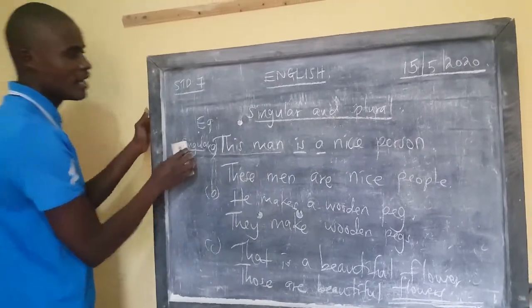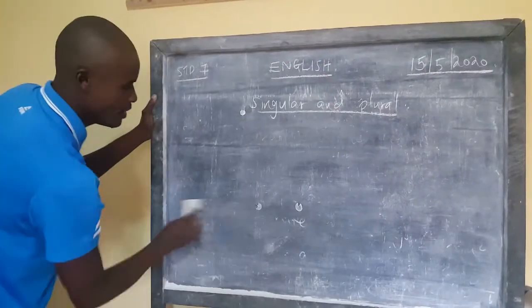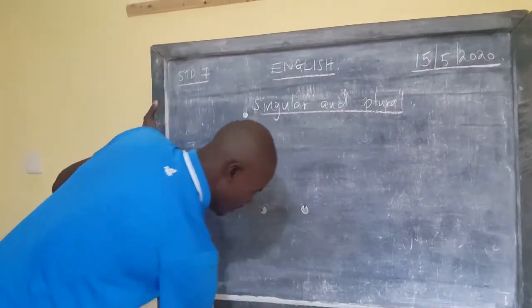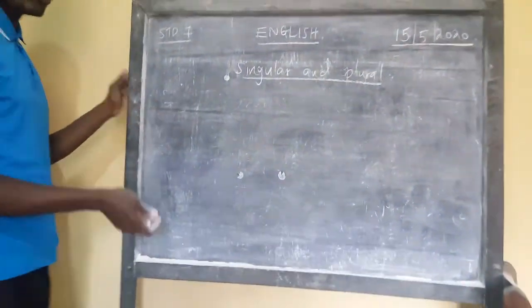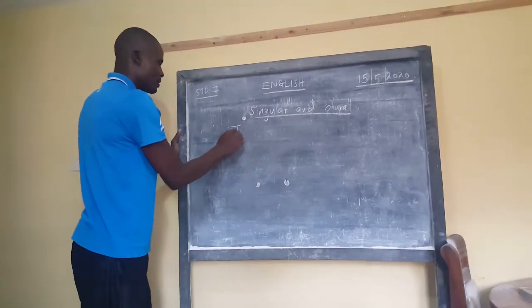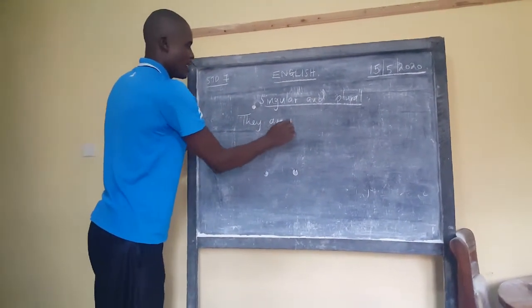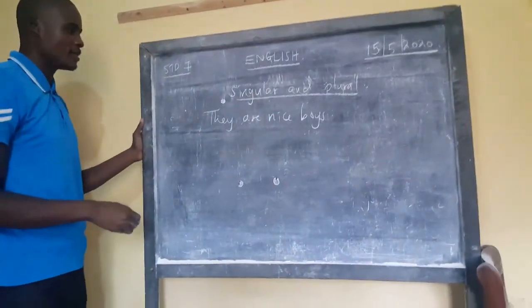Learn so much from that. Let us go to the vice versa now. When a sentence is given in the plural form, you're told to convert. How do you change it? They are nice boys. Lana, how do you change that?